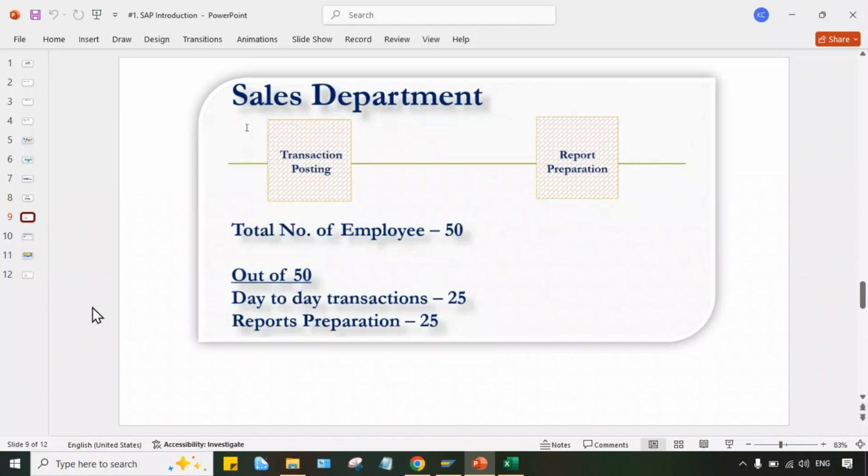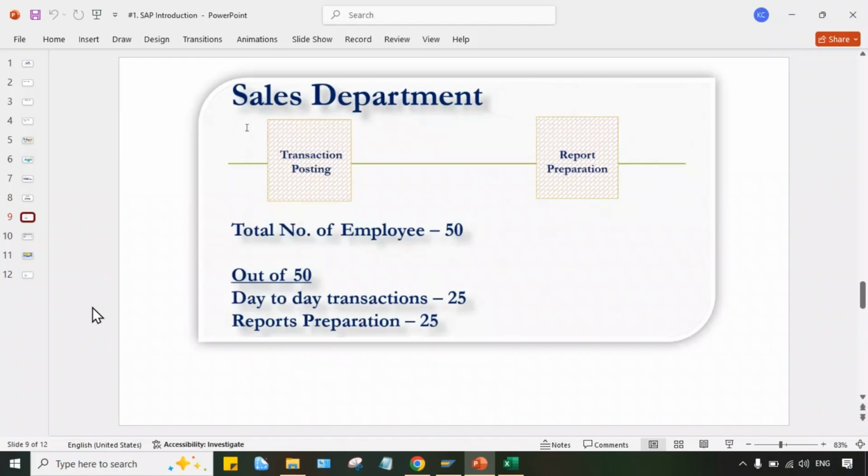See, Tata Motor is a big organization. Multiple transactions are taking place on a daily basis. So 25 people are involved in transaction posting, transaction recording, because since they're not using ERP, they're not using any software, manually they have to record everything. They might be maintaining certain registers like a sales register. In that they have to record all the transactions. Then if any customer return is there, that also is supposed to be recorded.